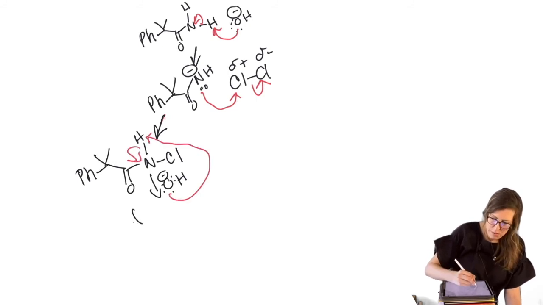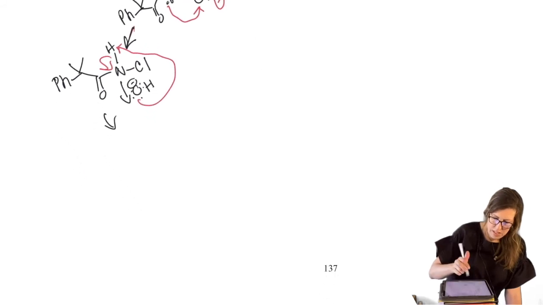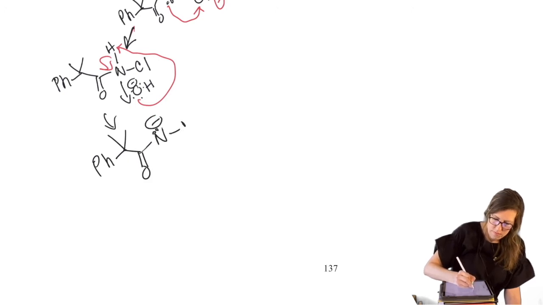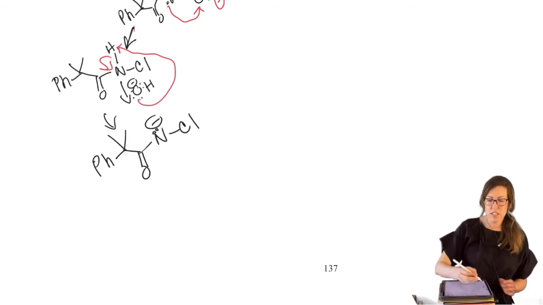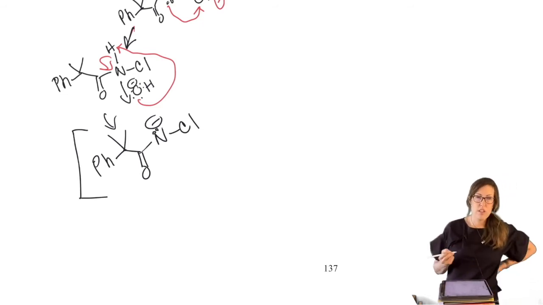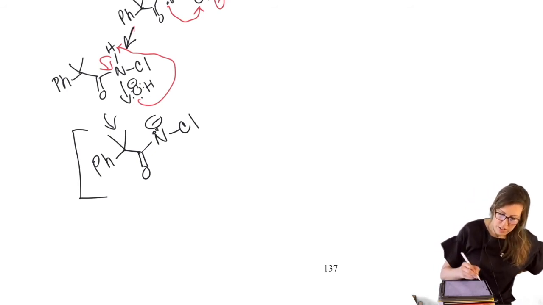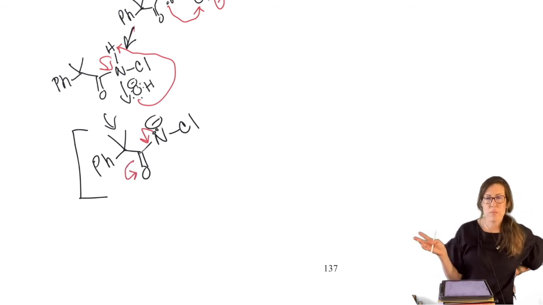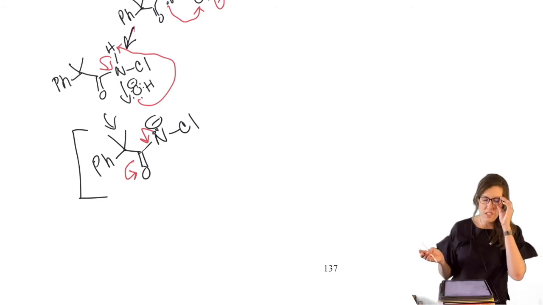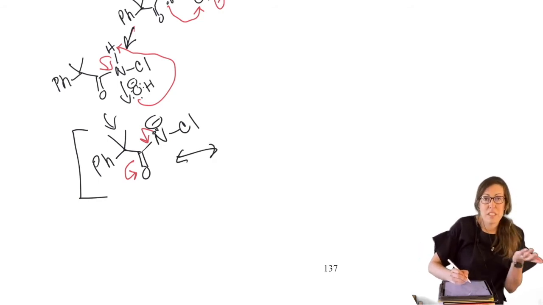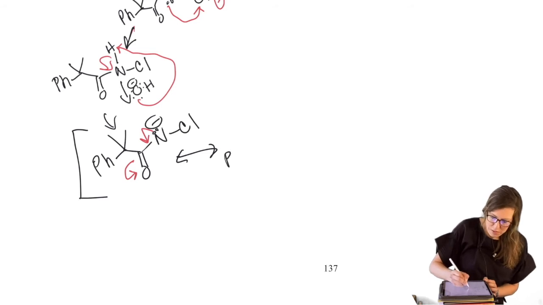So this part's the same, where we have a negatively charged nitrogen. Okay, so now we can actually do our rearrangement step. All right, so we can draw a resonance structure to delocalize that negative charge. We didn't do that before simply because our goal was not to delocalize the negative charge on the end, where our goal was to use it as a nucleophile. But it did exist before. Right now it's going to benefit us, so that's why we're showing it. How is it going to benefit us?